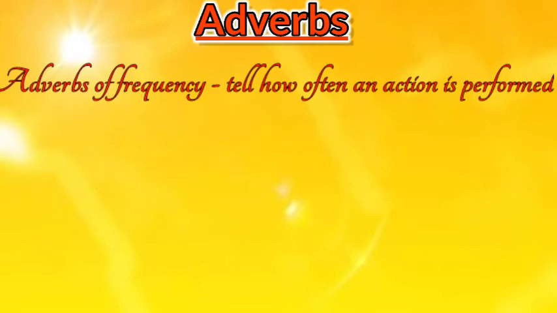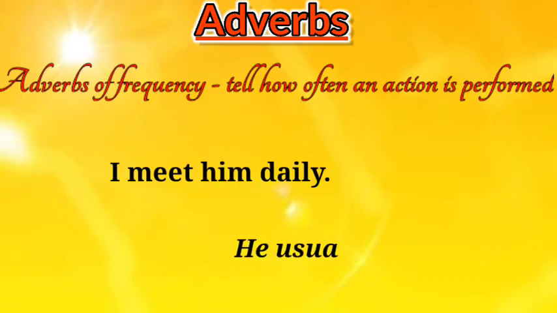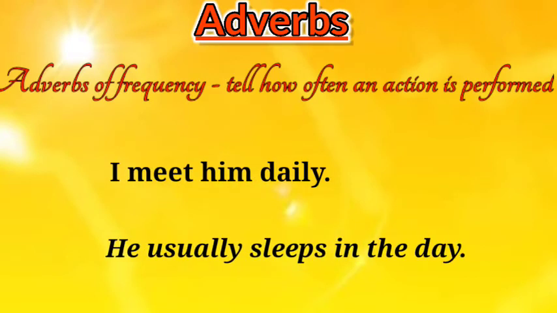For example, I meet him daily. He usually sleeps in the day. In both the sentences, daily and usually are adverbs of frequency because they tell how many times or how often an action occurred.